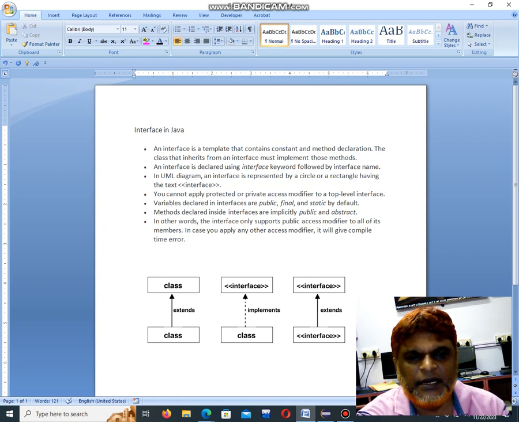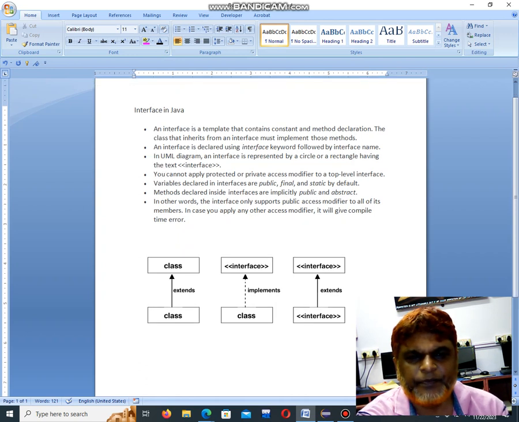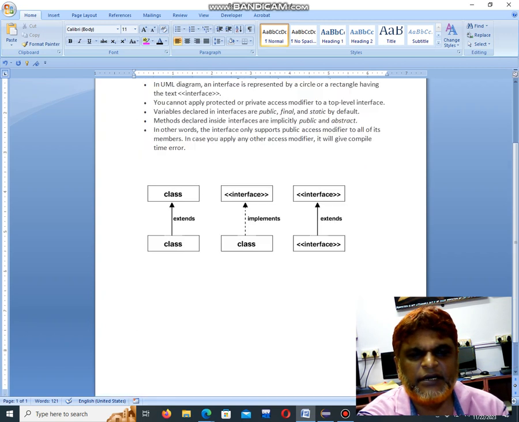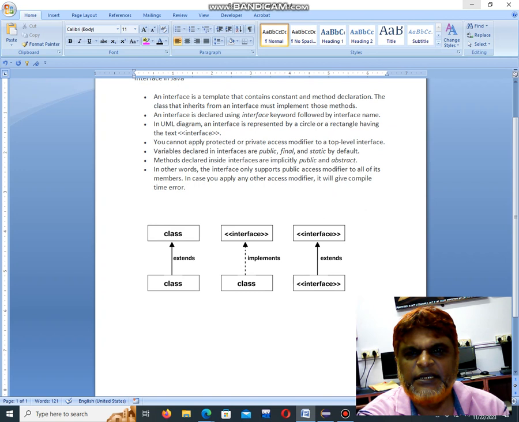These are the points which you have to remember. If you are using class with class, we use the extends keyword. If you are using a class with an interface, we have to use the implements keyword. If you are using interface with interface, you have to use the extends keyword. These are the important points to remember in interface. Now I'll show you some problems regarding the interface.